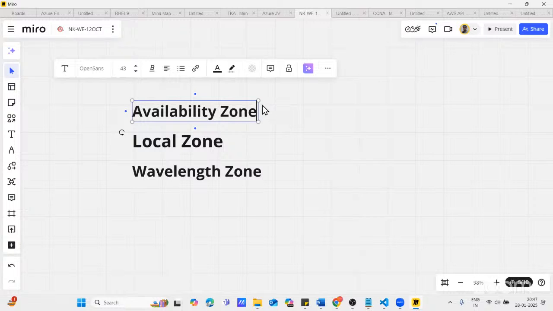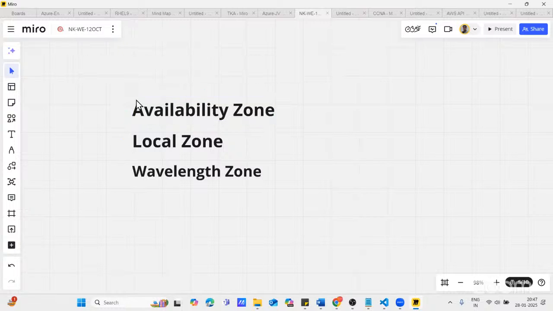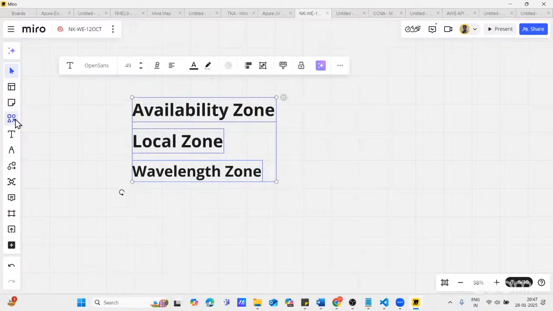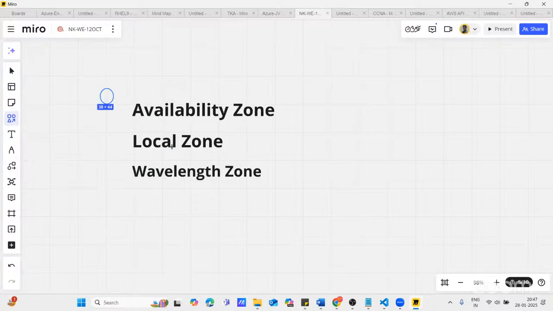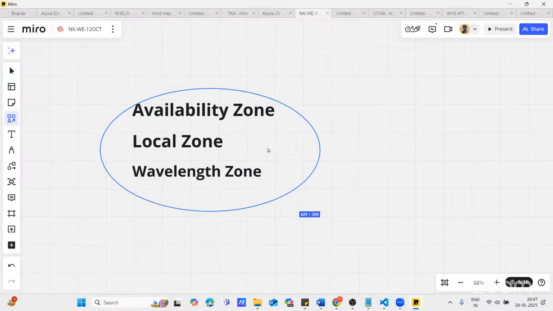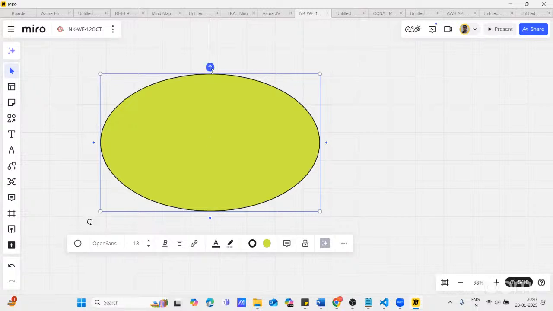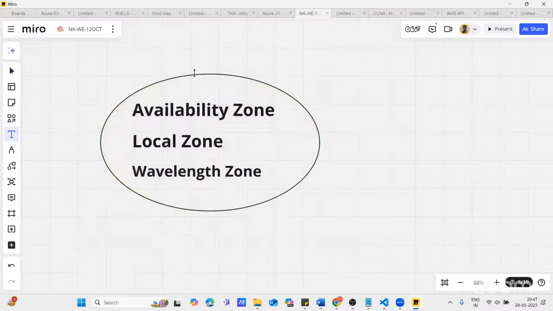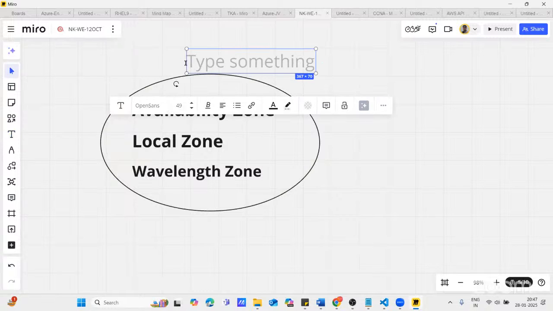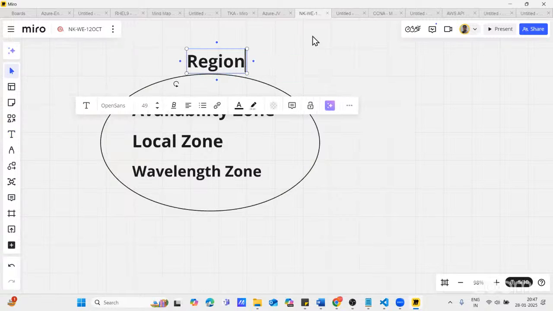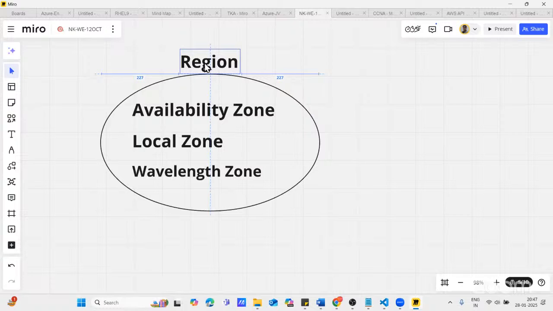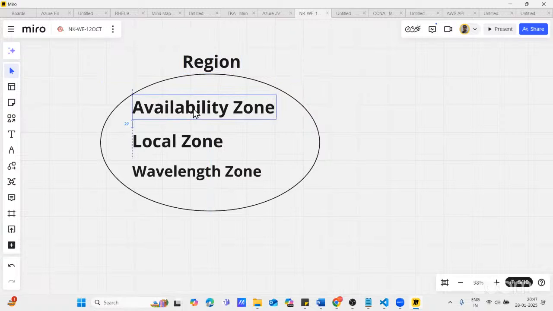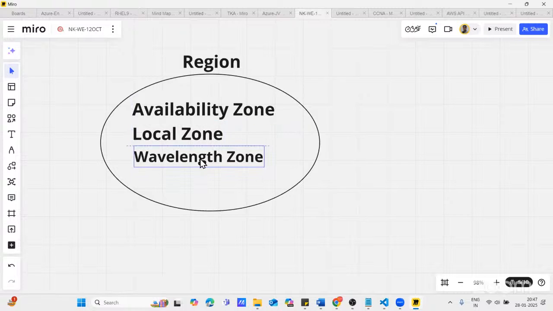We have three different types of zones, availability zones, local zones, and wavelength zones, and all these are part of a region. So again and again, I'm just trying to explain here. All these zones are the part of region. And we have multiple regions. And every region will have multiple availability zones, local zones, and wavelength zones.